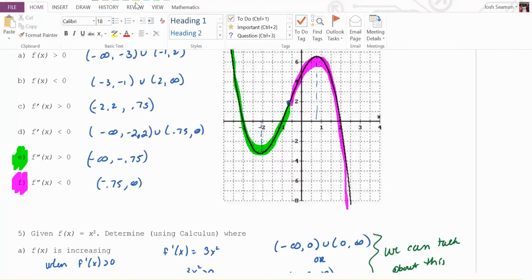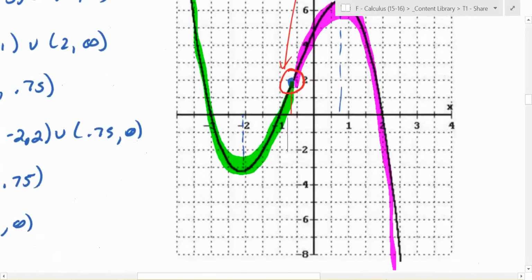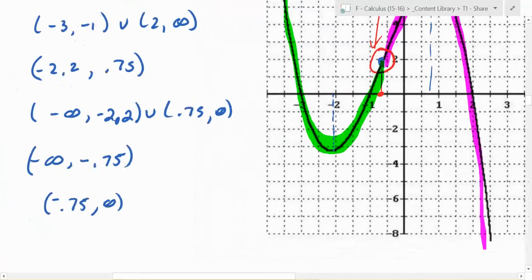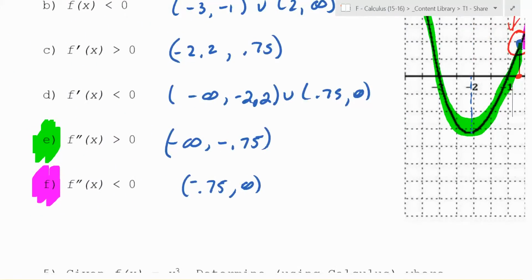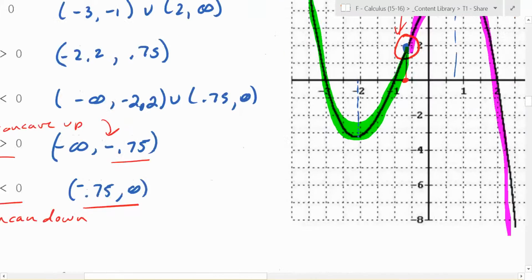So you have to estimate. This point right here, you have to estimate what that value is, and it's the x value. So what x value is that right there? What did this answer key estimate it to be? Negative 3/4 right there. So it's going to be concave up from negative infinity to negative 0.75, and then it's going to be concave down from negative 0.75 to infinity.